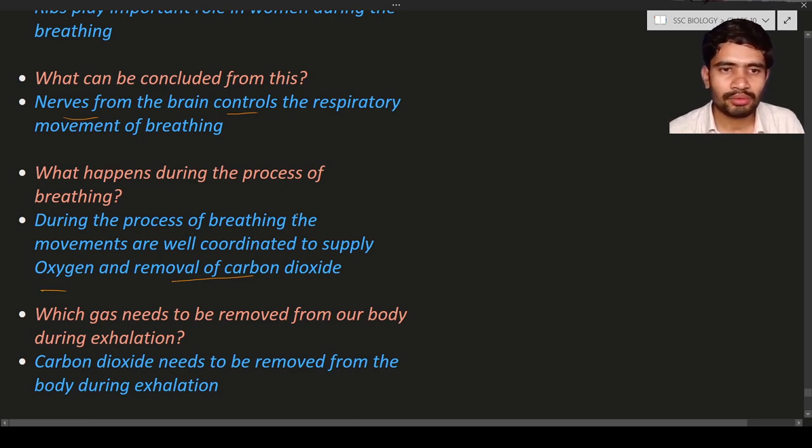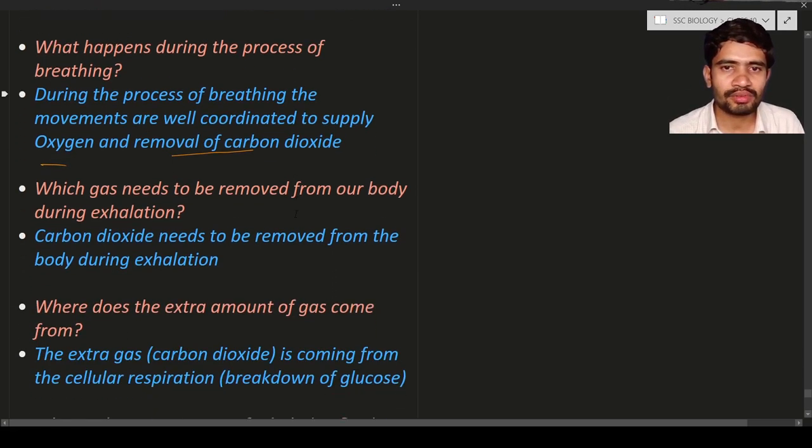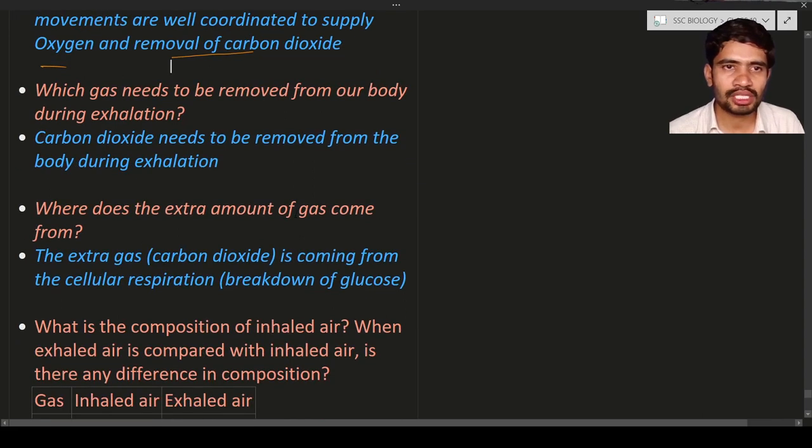Which gas needs to be removed from the body? Carbon dioxide has to be removed from the body during the exhalation process. During the inhalation process, which gas is to be taken in? Oxygen gas has to be taken in.